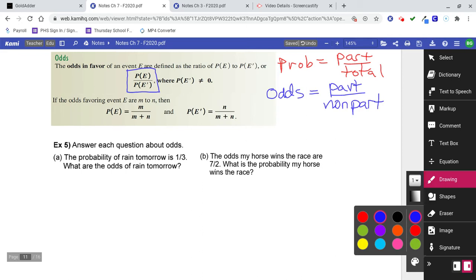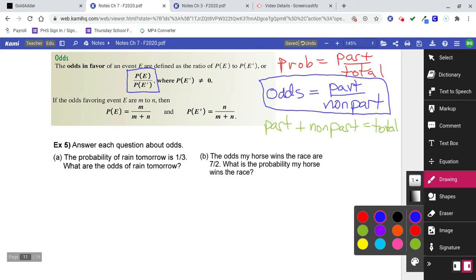Whatever is the part plus whatever is the non-part, that's all there is. That adds up to whatever the total is. I don't know if that's more confusing or less confusing, but that's the way I look at it: part over non-part. That's odds.